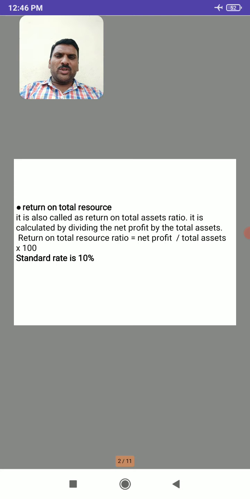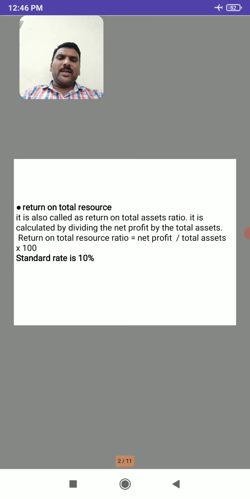Here these ratios are used for measuring the rate of return, that is earnings on the investments, what the firm will get from the investments.